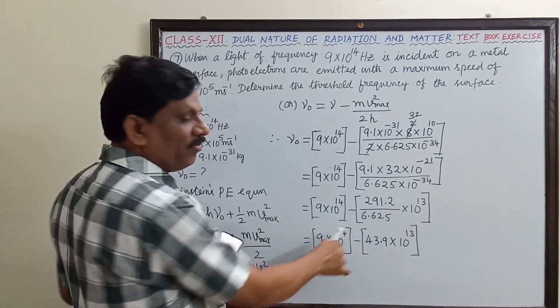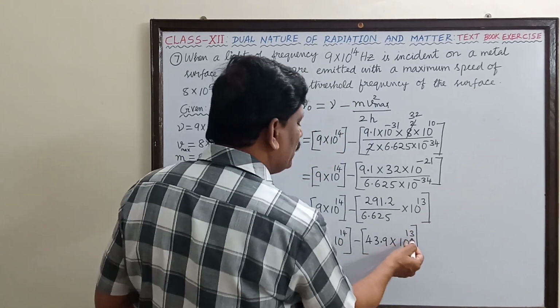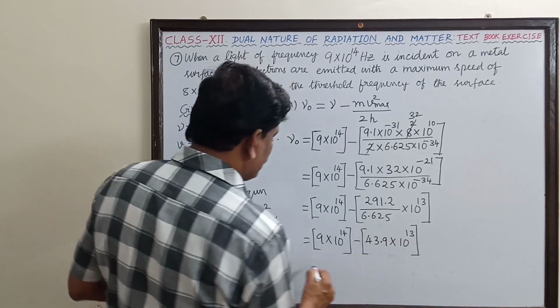Now here 10^14 we have, so here also I want to make it 10^14.